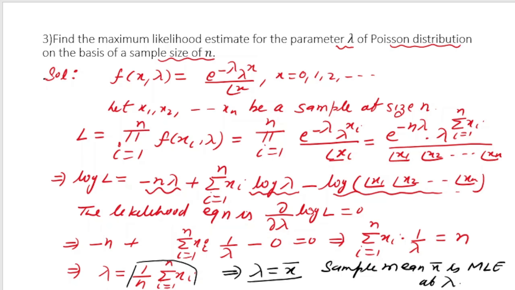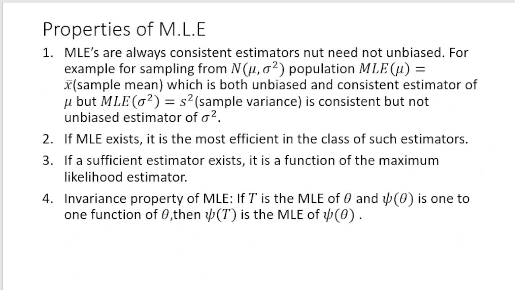Okay, so this is the third problem, but before I complete this video, I want to discuss the properties of maximum likelihood estimate, and these are very important because in exam sometimes they may ask MCQ based on this. So the first property, which I already have talked about, is that maximum likelihood estimators are always consistent. But it is written here, not unbiased, that is, they are consistent but need not be unbiased. So maximum likelihood estimators are not necessarily unbiased.